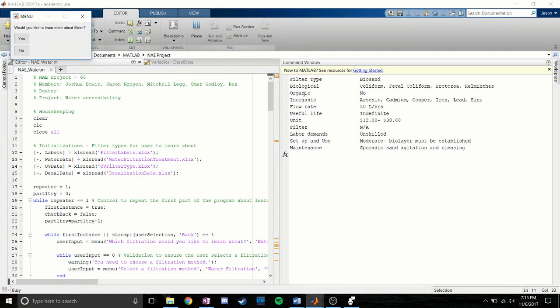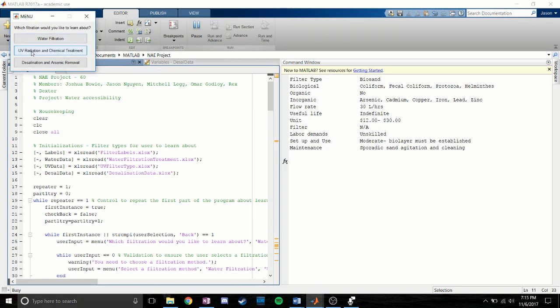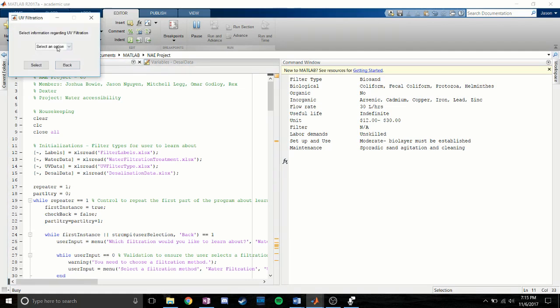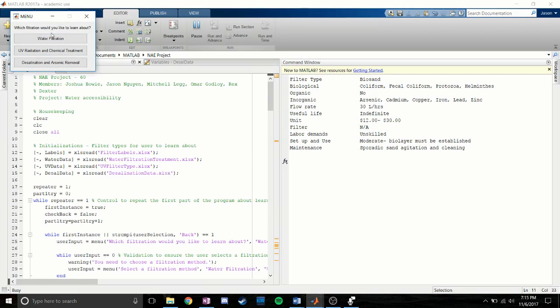type, biological, organic, and inorganic, flow rate, useful life, unit filter, labor demand, setup and use, and maintenance of the respective filter type. The menu now asks, would you like to learn more about filters? If we select yes, and this time select UV radiation and chemical treatment, but realize that we want to go back, it will then provide us again, re-asking which filtration would you like to learn about.